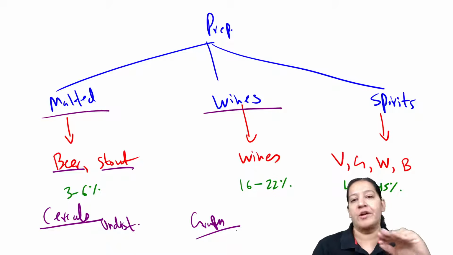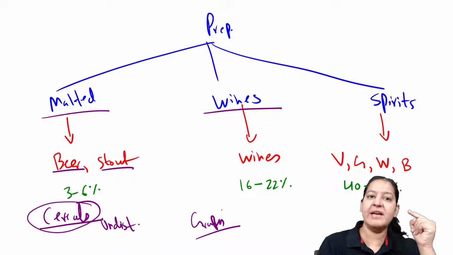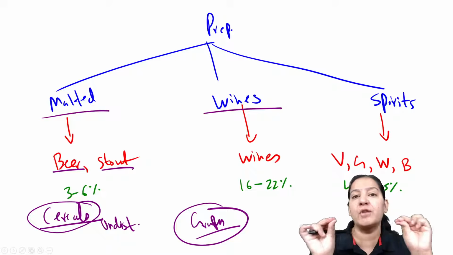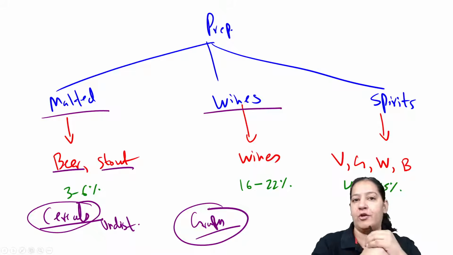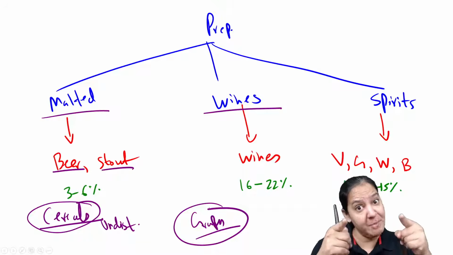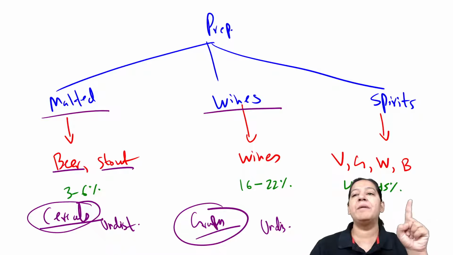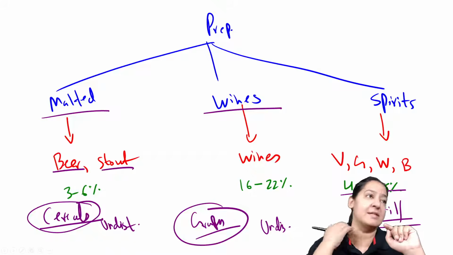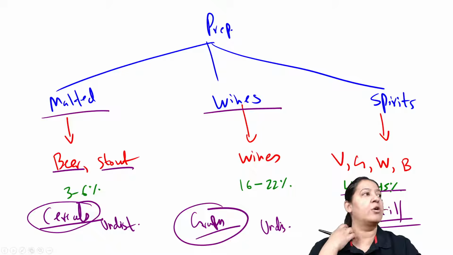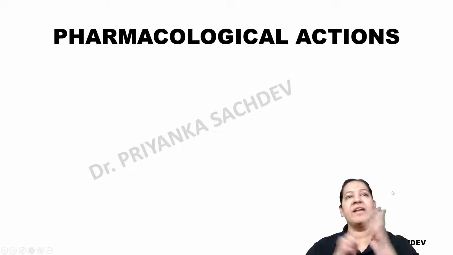Grapes also contain sugar. So we are fermenting the sugar, either sugar from the cereals or sugar from the grapes. But where is the sugar present? If the sugar is present in cereals, it is malted liquor. If the sugar is present in fruit, especially grapes, it is known as wine. It is also an undistilled form. And spirits are the distilled form. They can be prepared from anything, but they are distilled. That's why they have the highest concentration. Everyone give me a good thumbs up. You got it? The various preparations. So that is a summary of the various types of preparations.